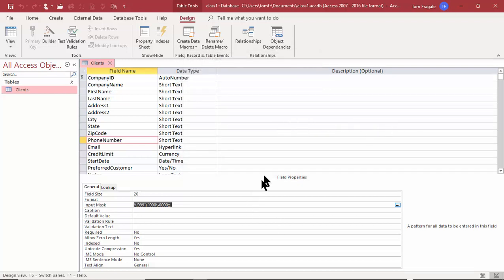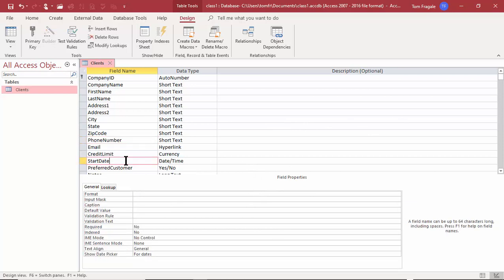Let's do some more things here. Let's say for the start date, when we add a new record, I want the current date to pop up automatically. So watch what we'll do. We're going to go for the default value. That means, look what it says there over here, a value that is automatically entered in this field for new items. So the default value kicks in for new records.